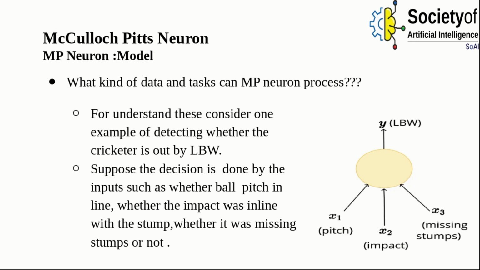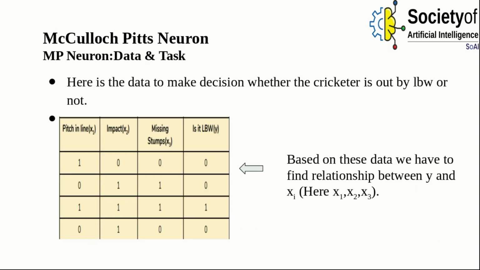So what kind of data and tasks can an MP neuron process? For understanding this, let's consider an example of detecting whether a cricketer is out by LBW or not. Suppose the decision is made from inputs such as whether the ball pitched in line, whether the impact was in line with the stumps, and whether it was missing the stumps or not. So here x1, x2, x3, the inputs, will be pitching, impact, and whether the stumps are missing or not, and the decision will be whether it is LBW out or not.